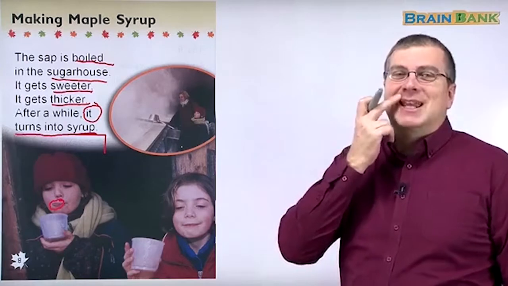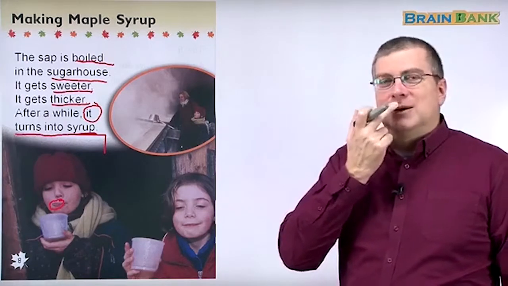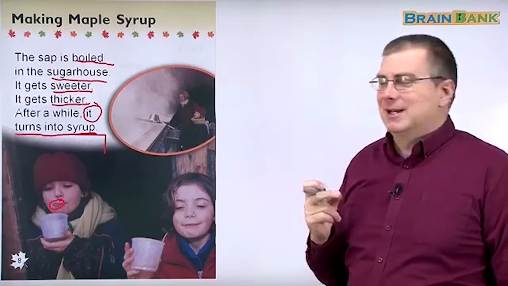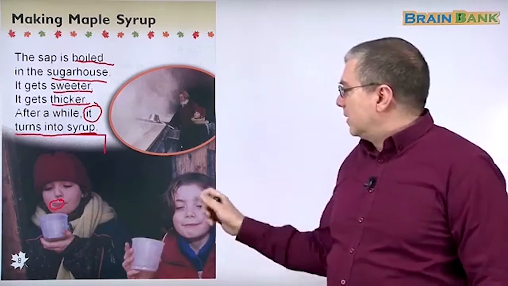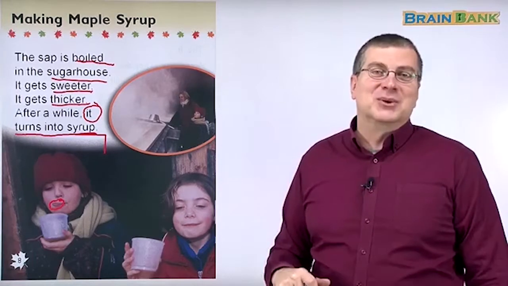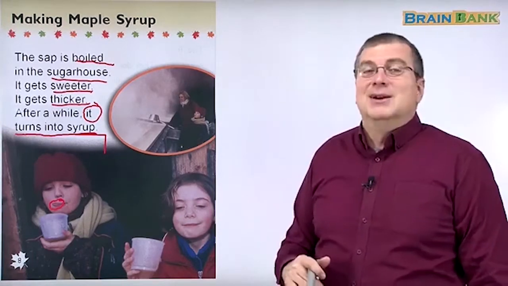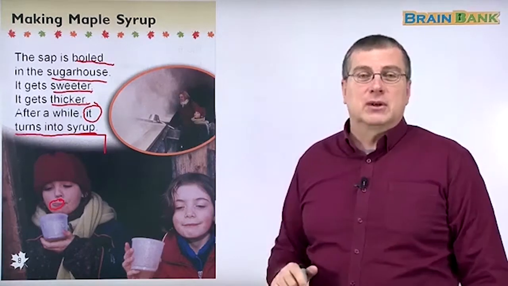It's also a little sticky. So if you get it on your mouth, you have to lick it off, right? Sweet and sticky, right? And they have it in their cups. They look very happy because it's very sweet. It's almost like sugar, really. Okay? And that is how maple syrup is made.